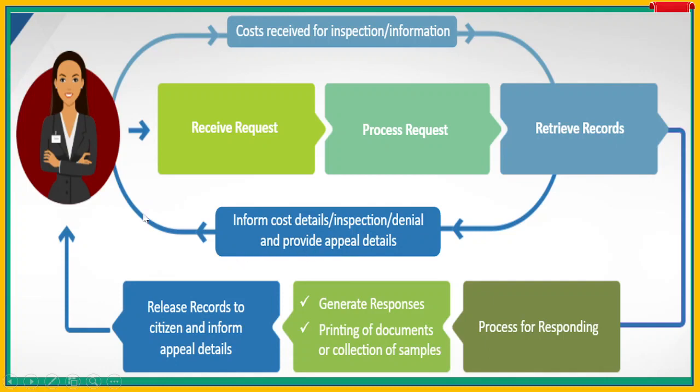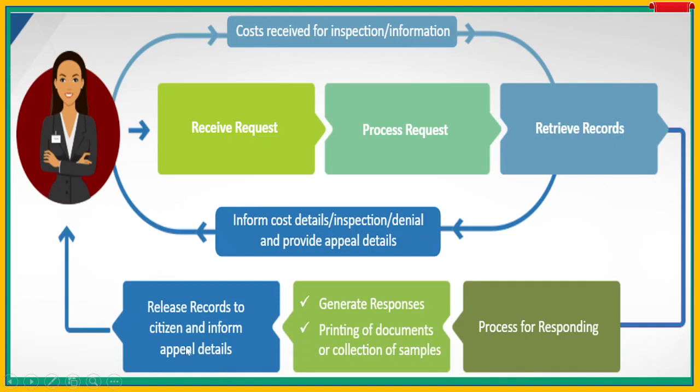Otherwise, the cost is received for inspection and information. The moment the cost is received, the process for responding will start. So what will be done? Generate responses, printing of documents or collection of samples, then release records to the citizen and inform appeal details.